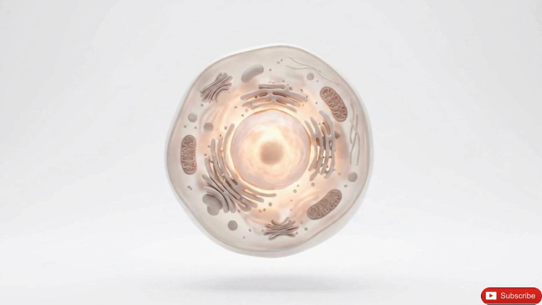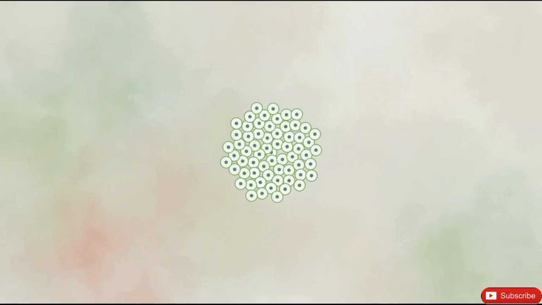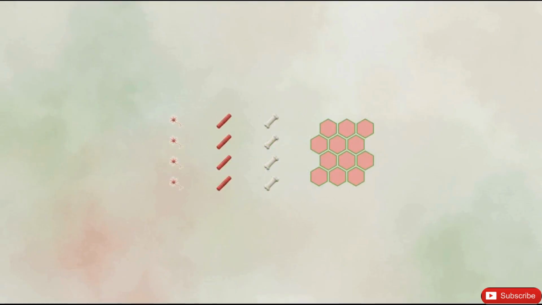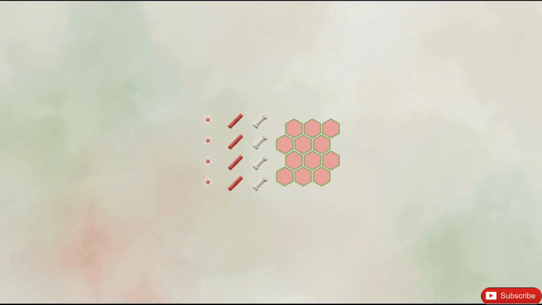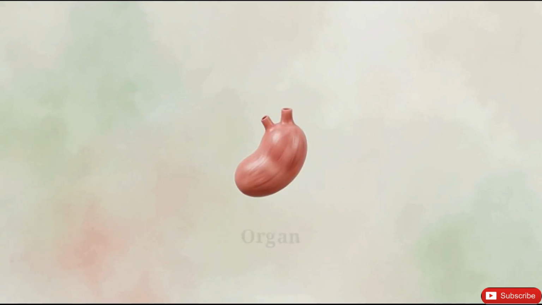Every multicellular organism begins as a single cell. As that cell divides repeatedly, it produces a vast population of cells that gradually form the skin, muscles, bones, and nerves that make up a functioning body. These cells organize into a hierarchy. Similar cells form a tissue. Tissues combine into organs, and organs work within systems.